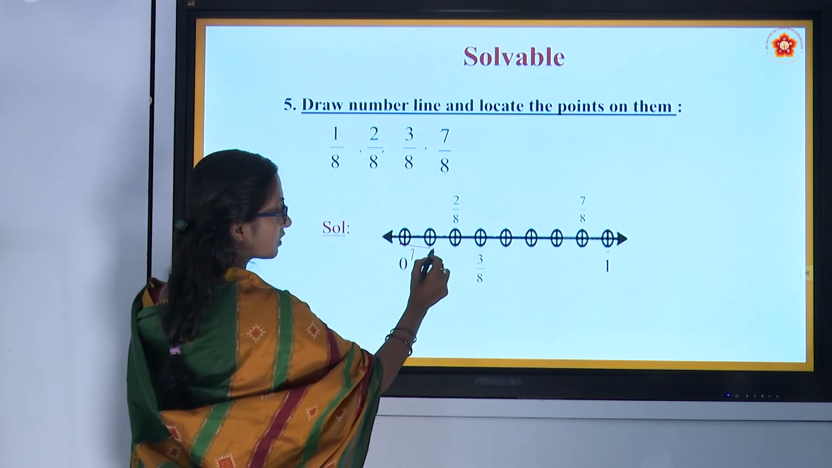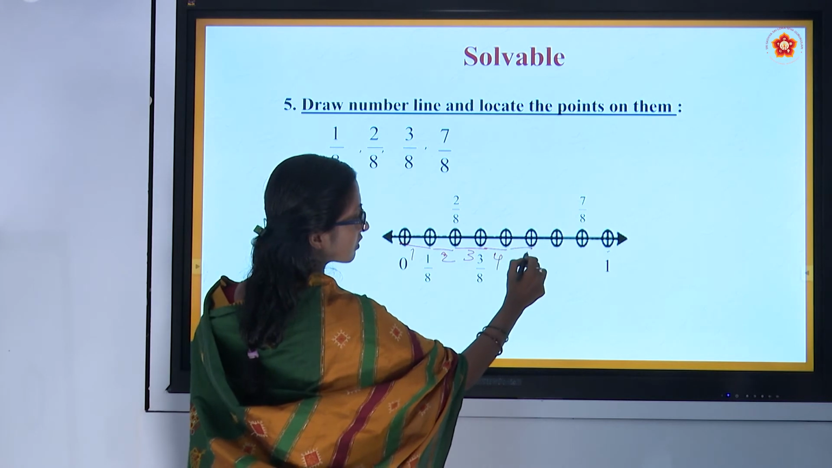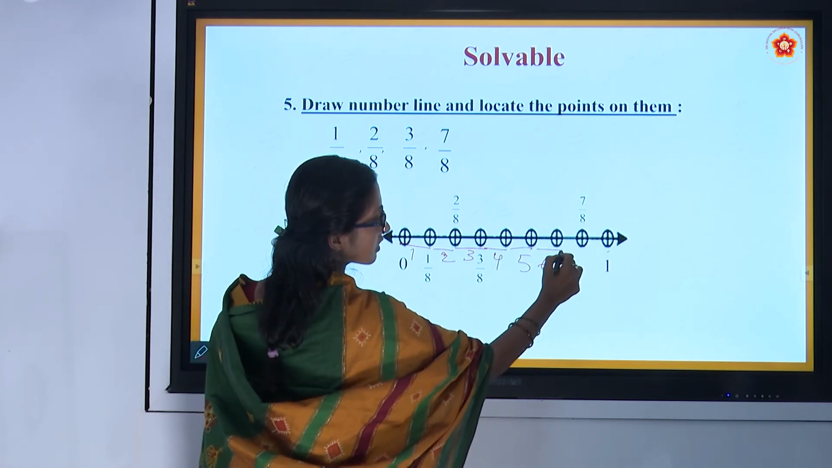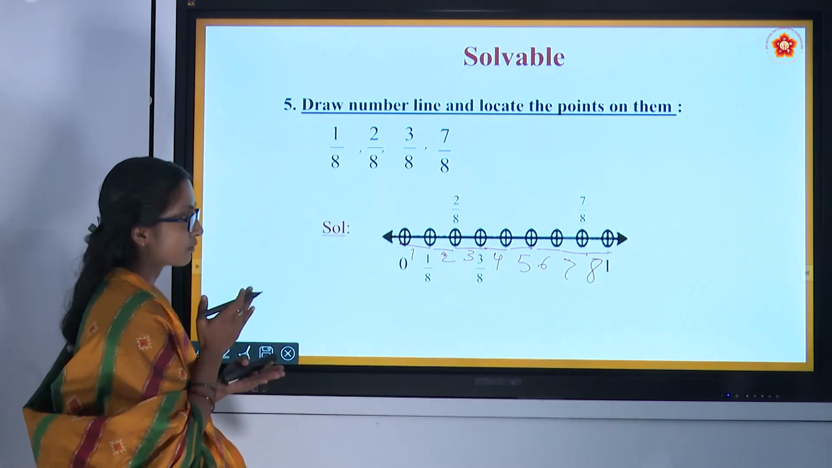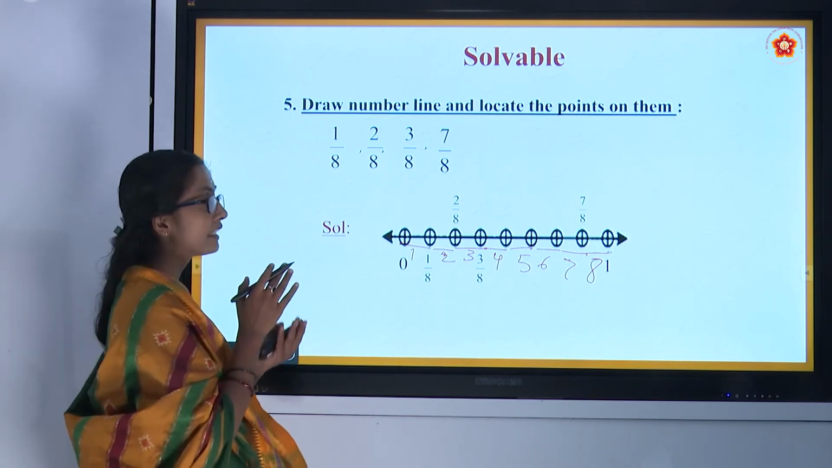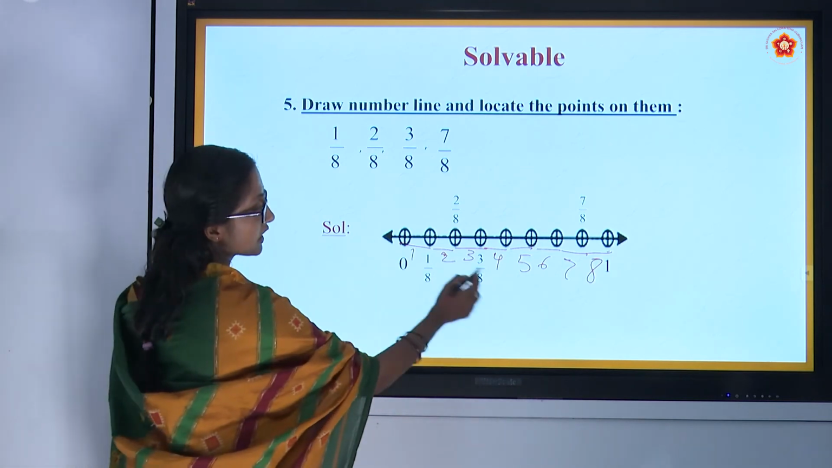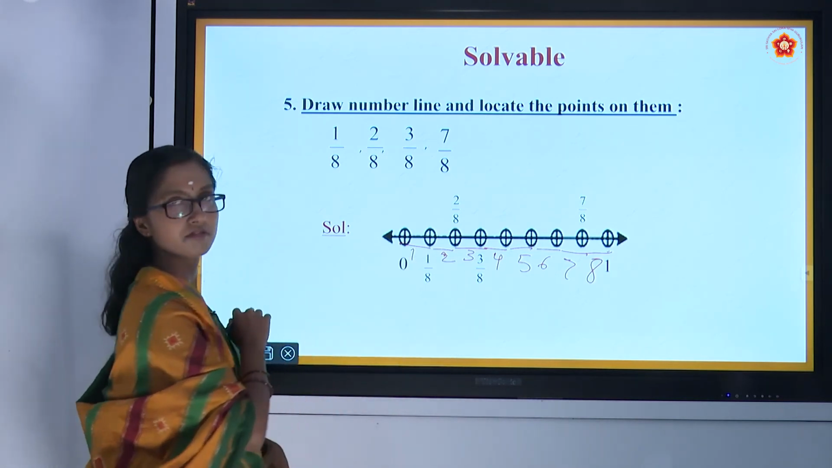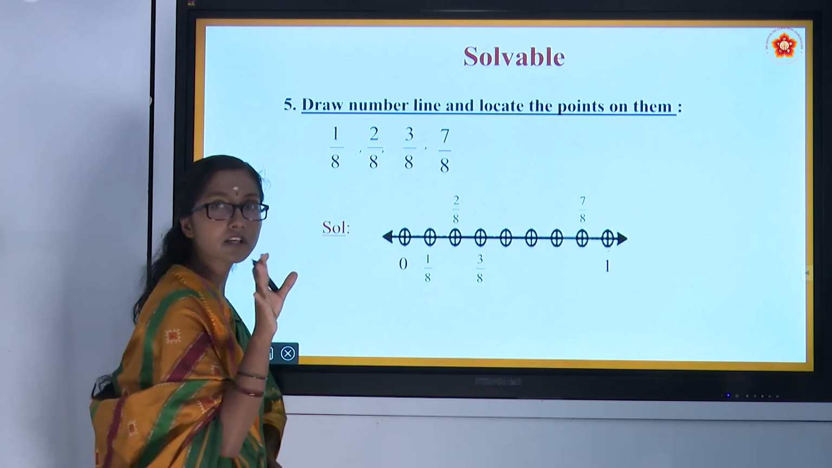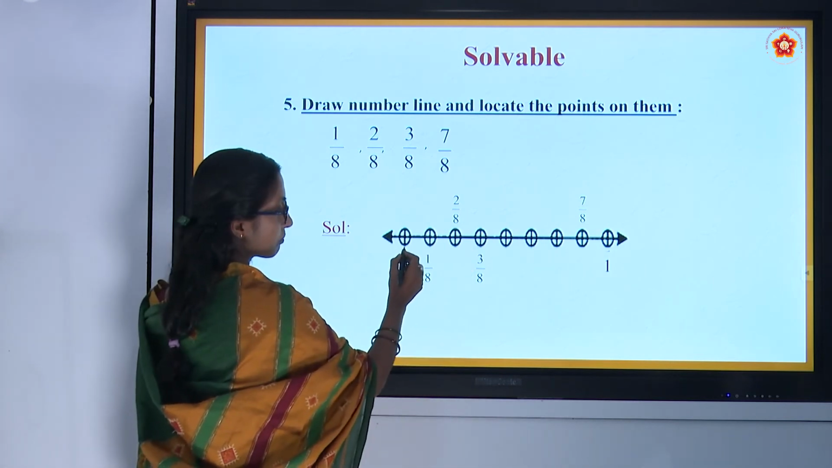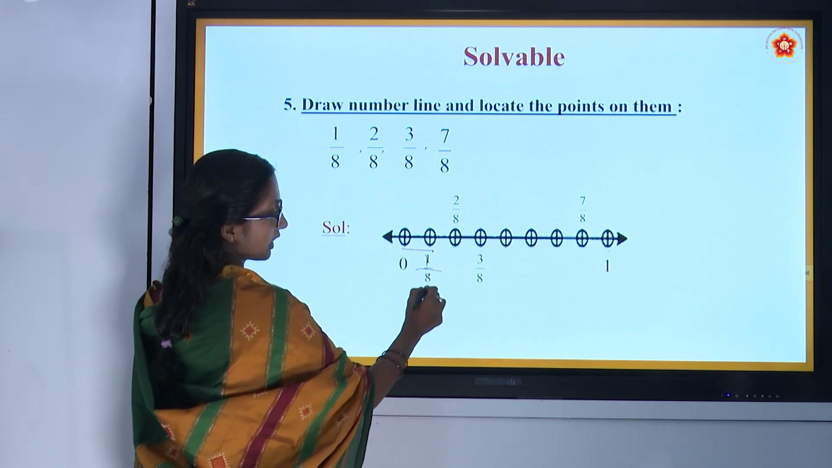0 to 1 is the first part, then the second part, third part, fourth part, fifth part, sixth, seventh and eighth parts. So from 0 to 1, it has been divided into 8 smaller and equal parts. All the small parts are equal to one another. Now 1 by 8 is one part among all 8. One part from 0 to here, so we can locate 1 by 8 here.